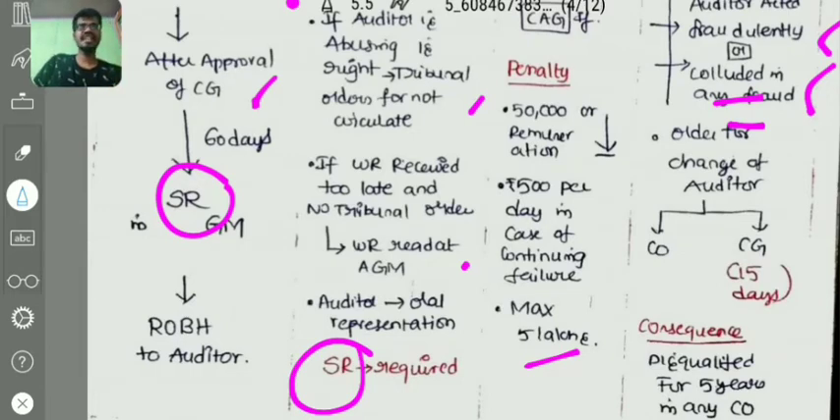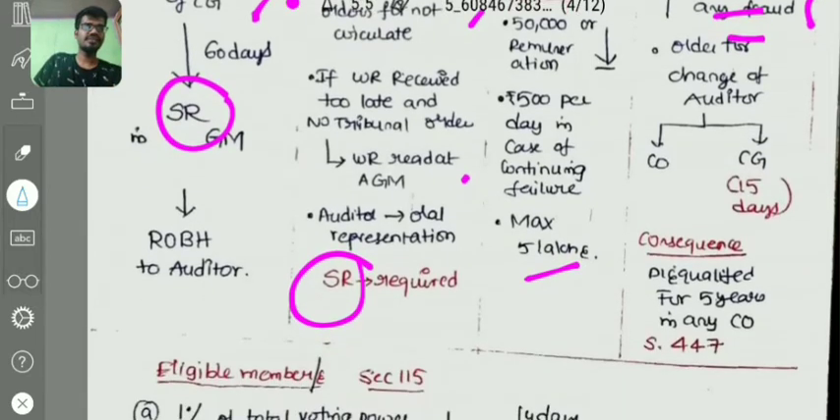If the application has been sent by the central government to the tribunal for removal of auditor, then the tribunal has to pass an order within 15 days from the receipt of the application, and the central government may appoint any other auditor. What is the consequence? Very important: if any auditor is removed under section 140 subsection 5, he is disqualified for 5 years in any company. He cannot be appointed as auditor in any company, and he also attracts the fraud penalty because he acted in a fraudulent manner or colluded in a fraud. Section 447 is applicable in this particular case.